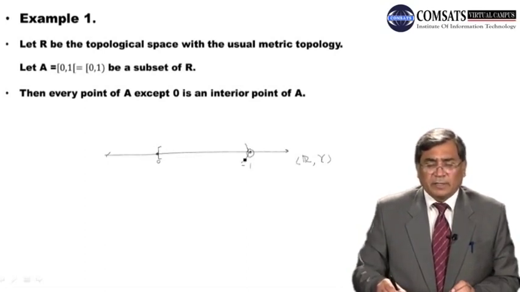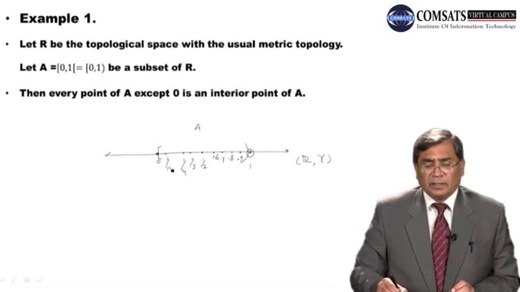So this is our set A. It has many points. So 1 by 2 is part of the interval, 1 by 3 is part of the interval, 1 by 4 is part of the interval. This 0.9 and 0.8 and 0.7 and 0.6, they are points, and 0.1, they are parts of our interval.